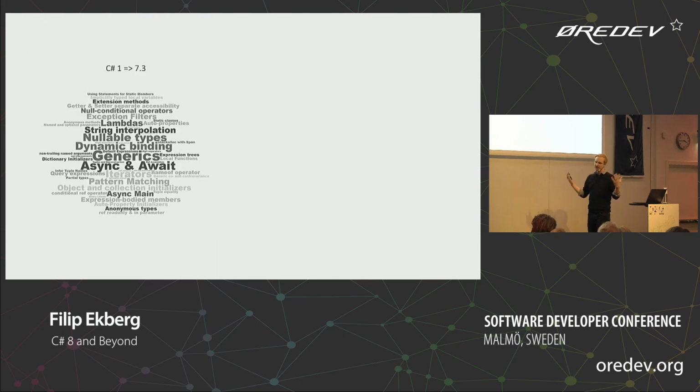So looking at these features added from C# 1 through C# 7.3, there's a lot of features added to the previous versions of C#. Everything from generics to the async and await keywords, to string interpolation, to pattern matching, all the null things, nullable value types. I think all of these things make it easier for us to build applications that are pretty good and readable and maintainable for the future.